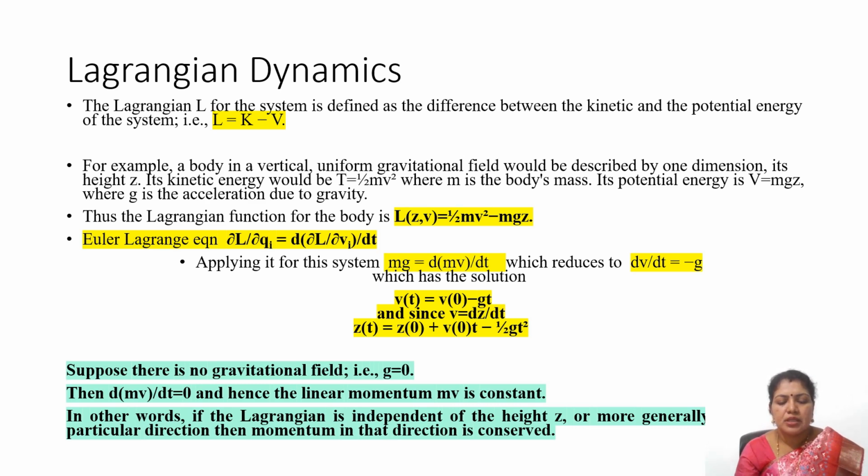Suppose there is no gravitational field. It's a free fall. Then g will be equal to 0, which implies dv/dt will be 0, or d(mv)/dt will be 0, or mv will be constant. So we find that if the Lagrangian is independent of this height z, or more generally that particular direction, then the momentum in that particular direction will be conserved.